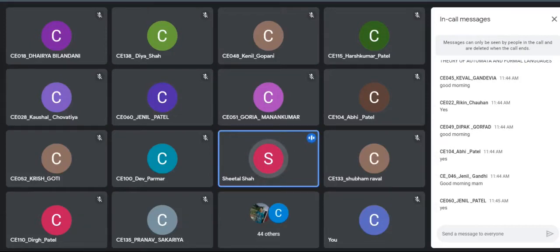Myself and Bhavika ma'am, both of us will be teaching you computer networks. Before going through the actual topic, let me give some introduction about the computer network. So, can you tell me what you expect from this course?